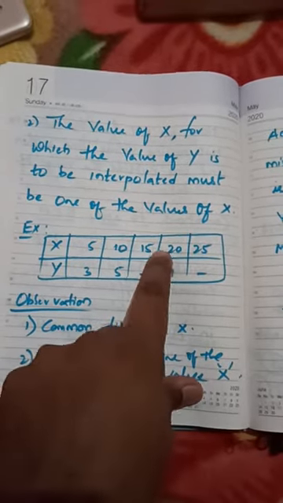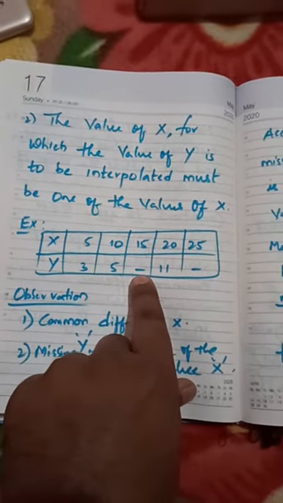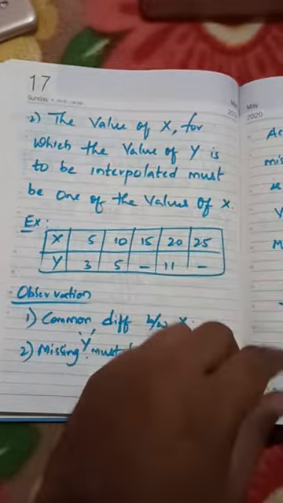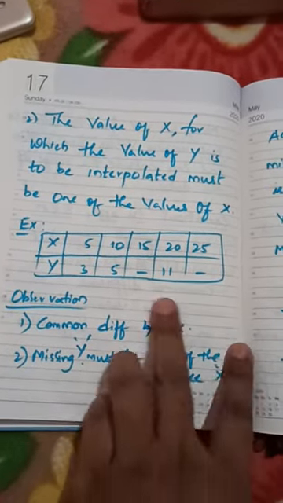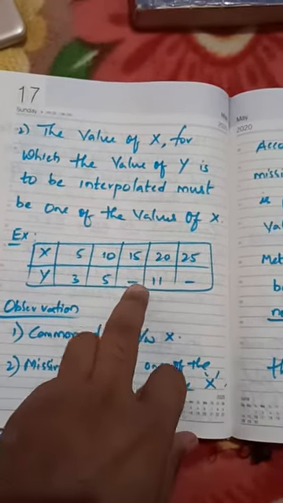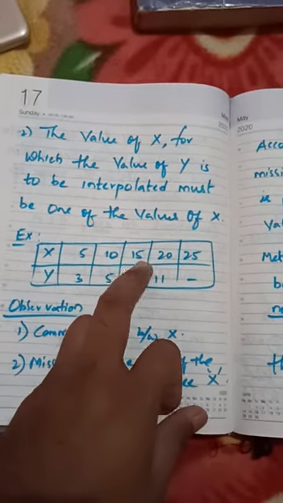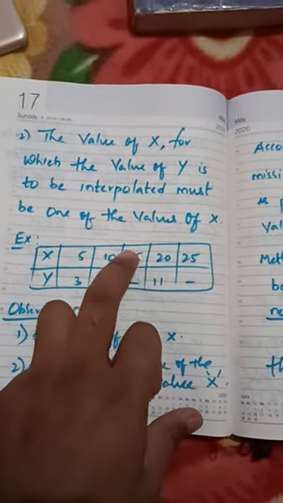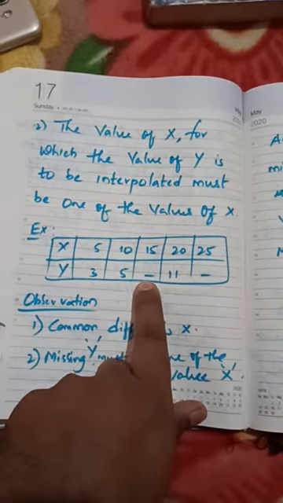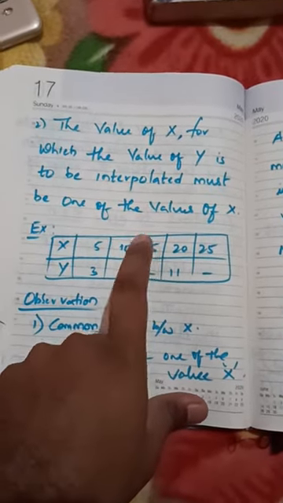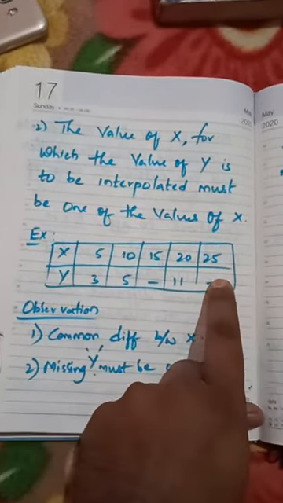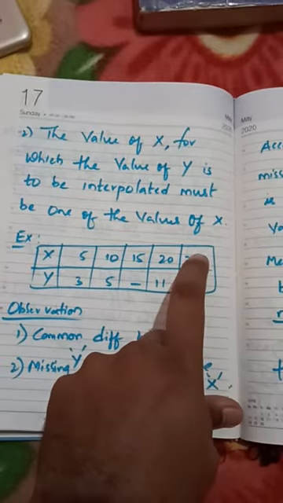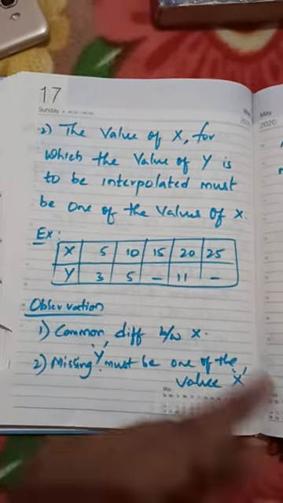We cannot take 18 for this missing. As I mentioned earlier, interpolation does not support sudden jumps. So the missing of y must be a value of independent variable x. The missing of this one is a value for x15 and the missing of this one is a value for x25.